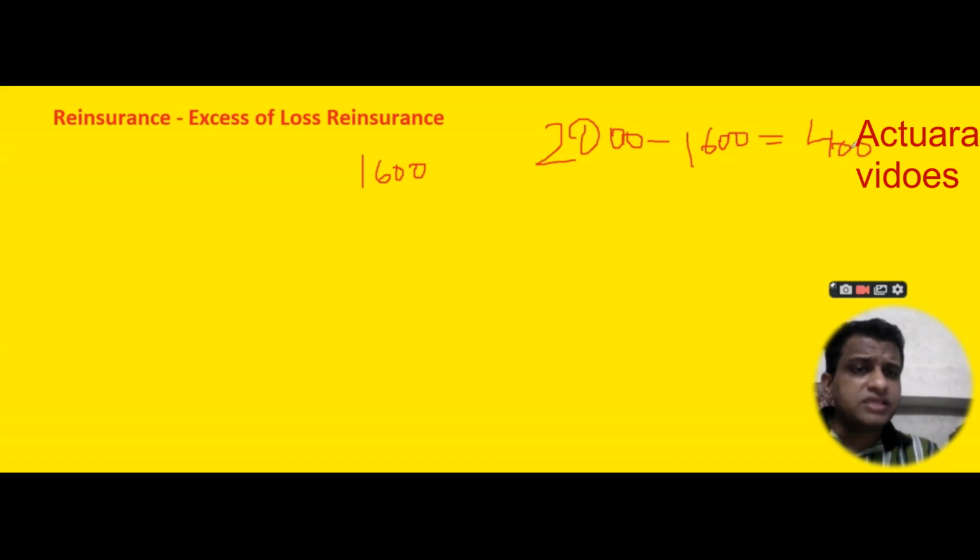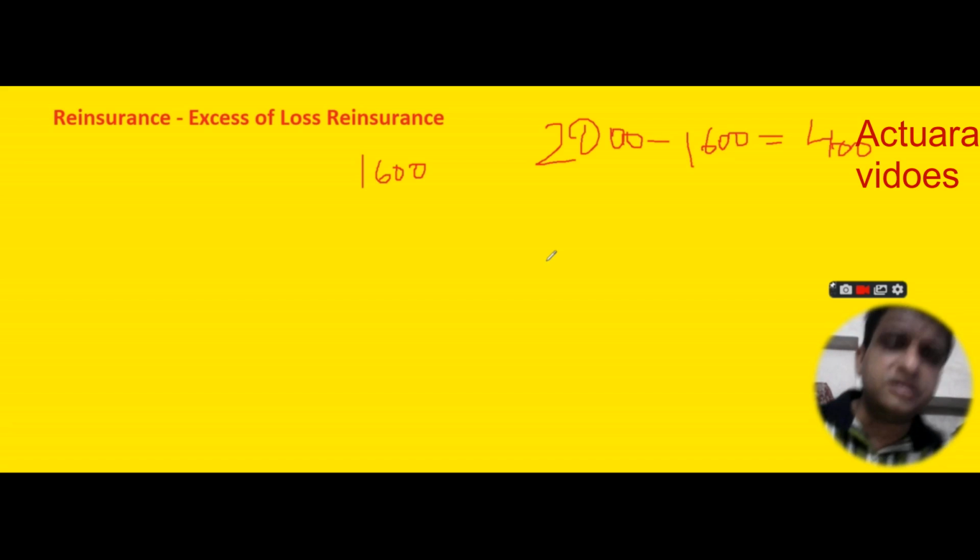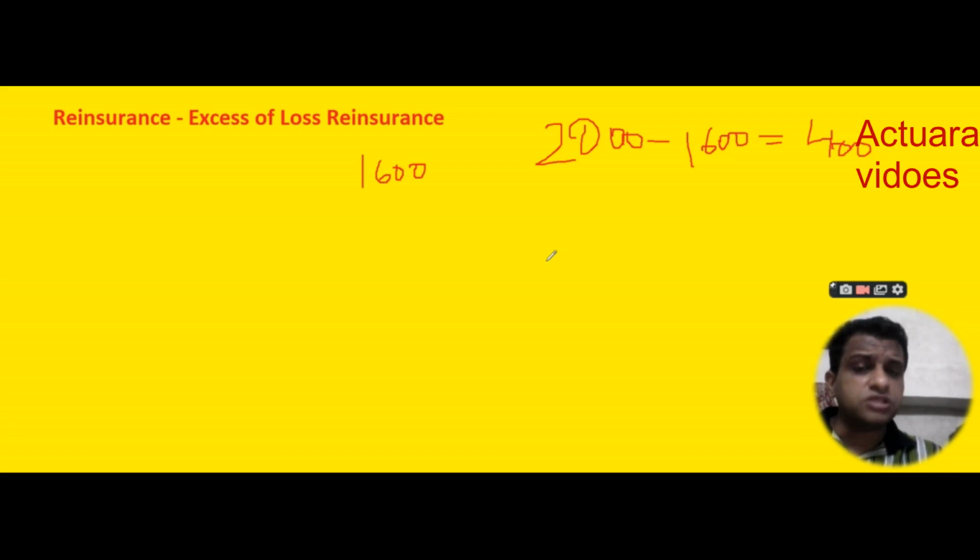I will say that this 1600 is my retention limit. That means the claim amount which an insurance company wants to retain. Or let's say if the claim comes to be 3000 rupees, the insurance company will pay 1600 and the reinsurance company will pay 1400.